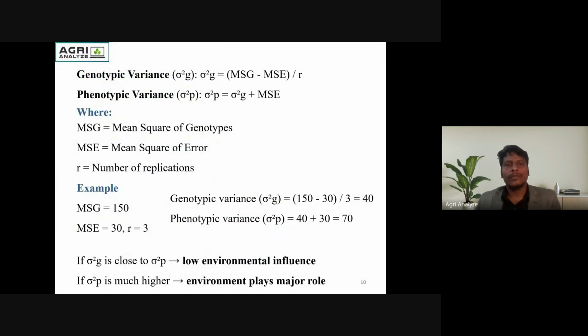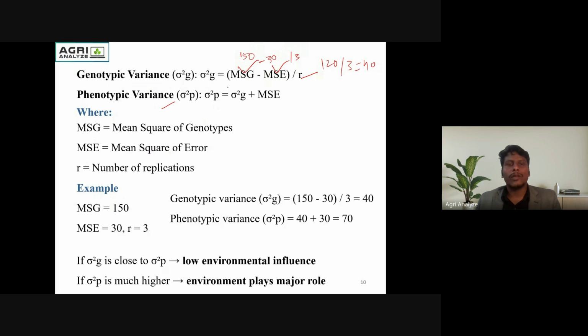So genotypic variance: this is the formula, MSG, the mean square of the genotype, minus MSE, the mean square of the error, divided by the replication. Suppose we have the value of MSG 150 and MSE value is 30, divided by the 3 replications, R is 3. This is the value 120, divided by 3, which is equal to 40.